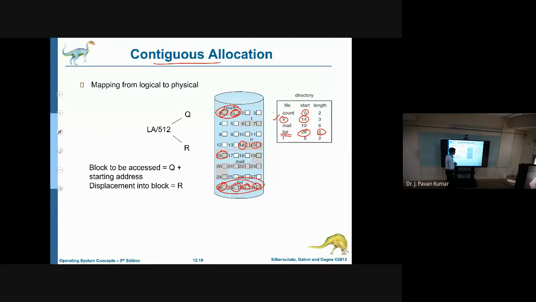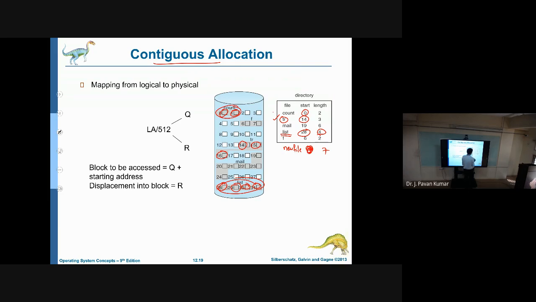But immediately you may get a doubt: what if there is no space available continuously? For example, another file is there. Let us say the new file is the name, and it needs 7 blocks. 7 is the length. Now we have to give a starting point.